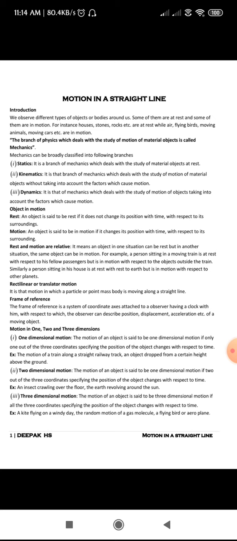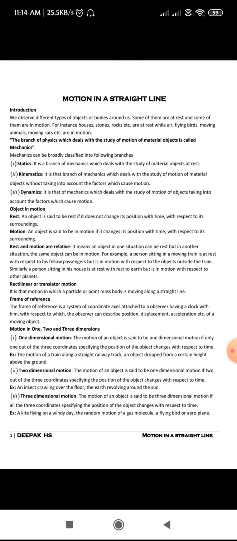So next, coming to this three-dimensional motion, where we are going to consider all the 3 coordinate axes for specifying the position of an object with respect to time. The example is random motion of a gas molecule, a flying bird. So these are some examples for one dimensional, two dimensional and three dimensional motion.